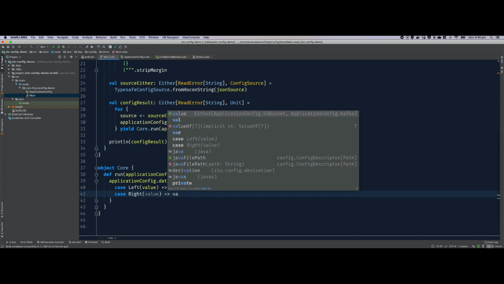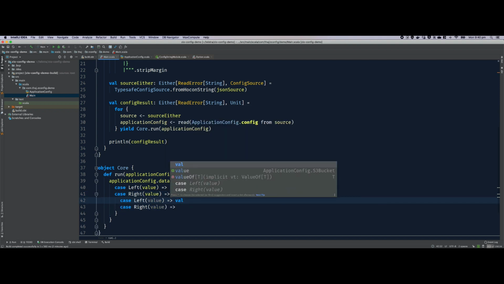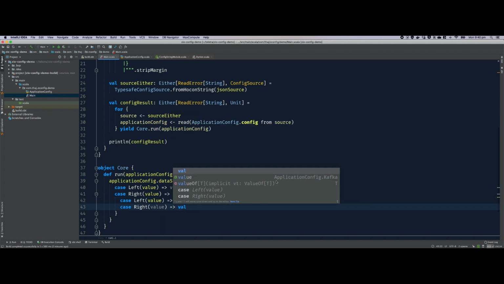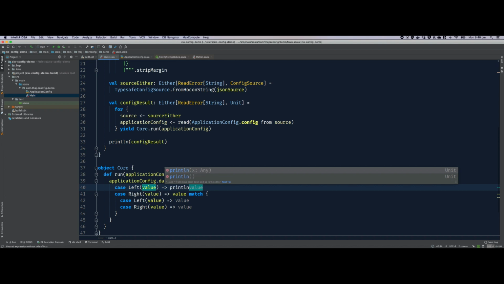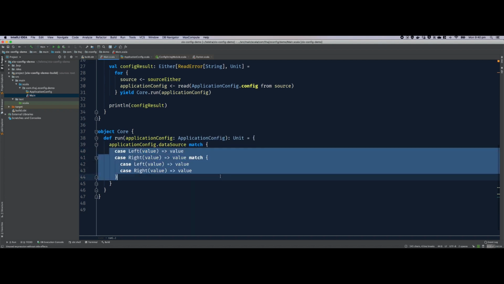So you need to do further pattern match to unwrap S3 bucket and Kafka. So this is of the type S3 bucket, this is of the type Kafka, the first one is of the type database. Okay, just to print them out. Now, end of the day, this is complex. And if we have one more config, this is going to get really tedious and less readable.